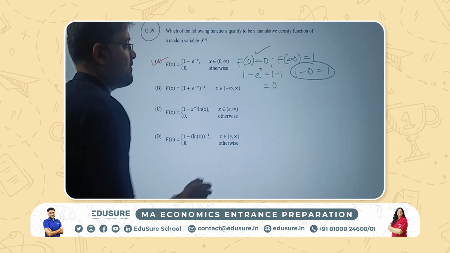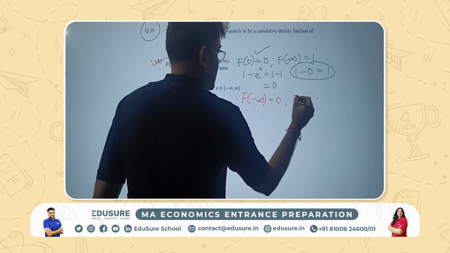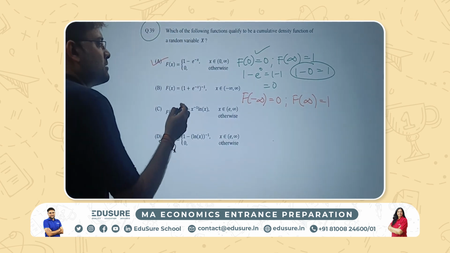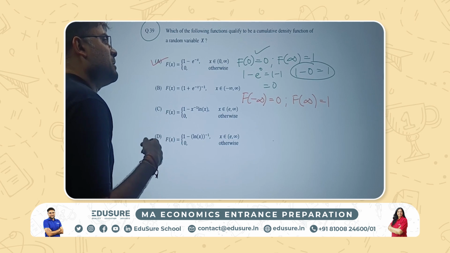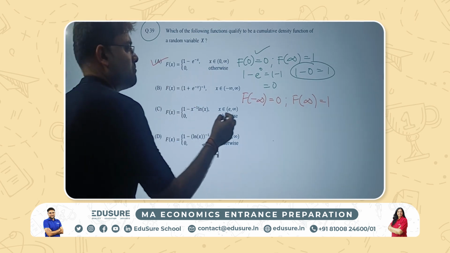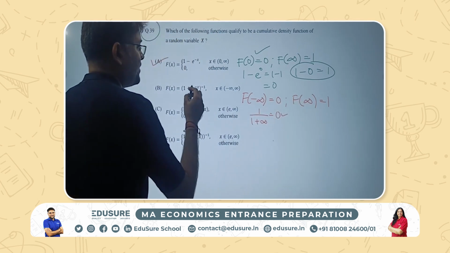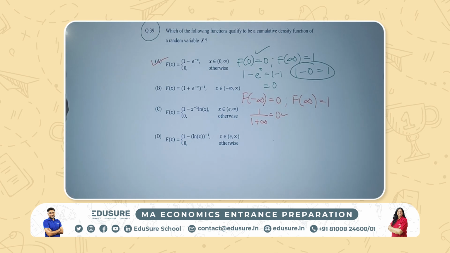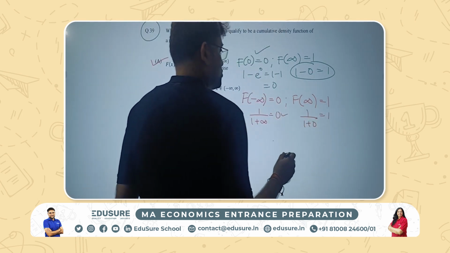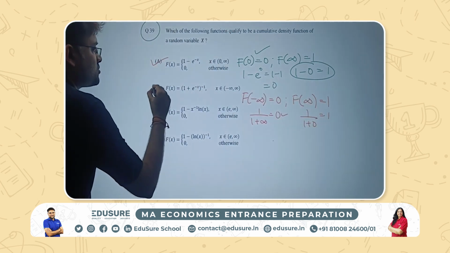Again, F of minus infinity should be 0 and F of infinity should be 1. So F of minus infinity, if I put here, e to the power of minus infinity is e to the power of infinity. So e to the power of infinity will mean 1 plus infinity, which is infinity, 1 by 1 plus infinity, which is 0. Okay. And F of infinity, this will be e to the power of minus infinity, which will go to 0. So 1 by 1 plus 0, which is again 1. So this is also holding. F of infinity is 1 and F of minus infinity is 0. So this is also correct.